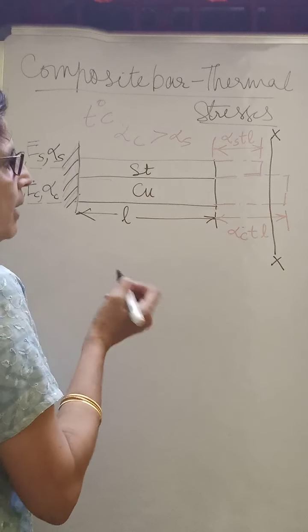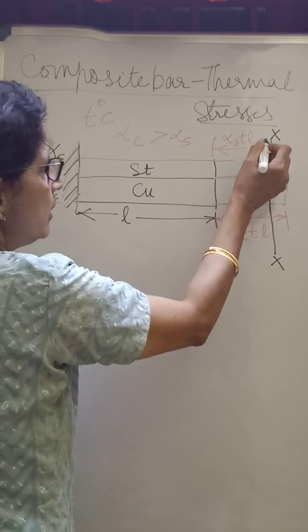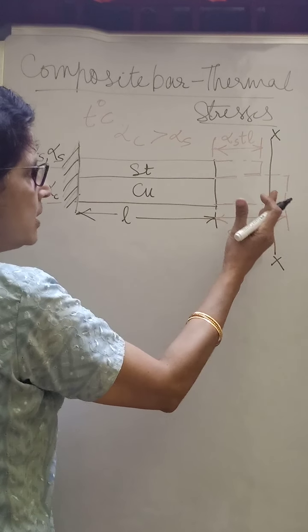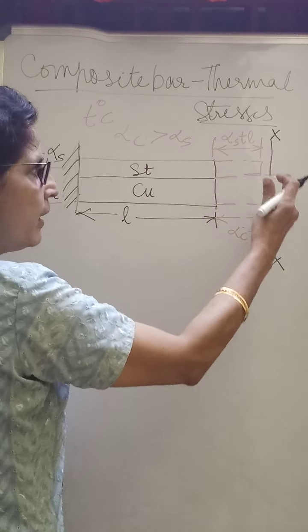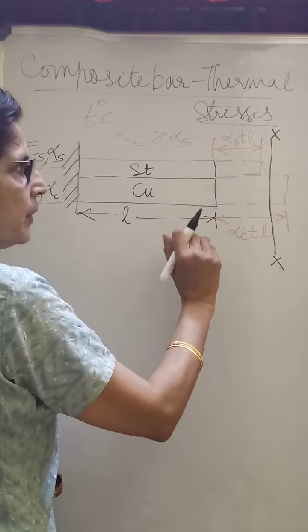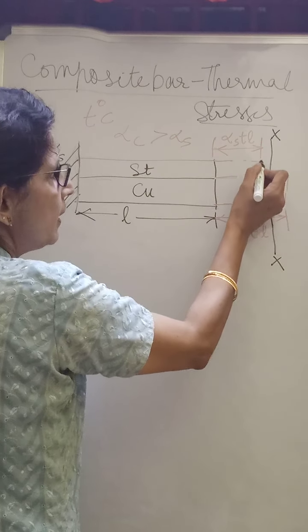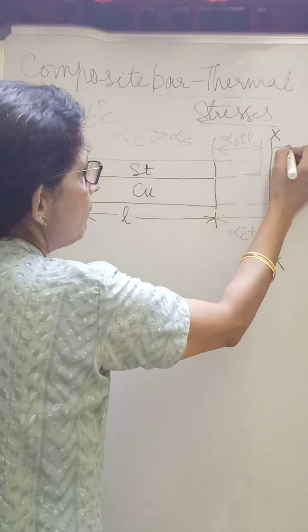There is a restriction here, so that these two different materials cannot either expand or contract beyond this point. So the steel is only expanded up till here. So this is the gap.